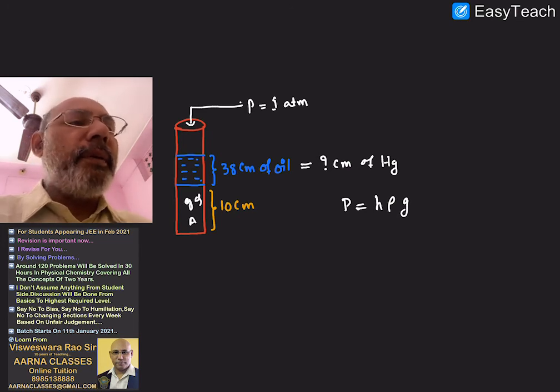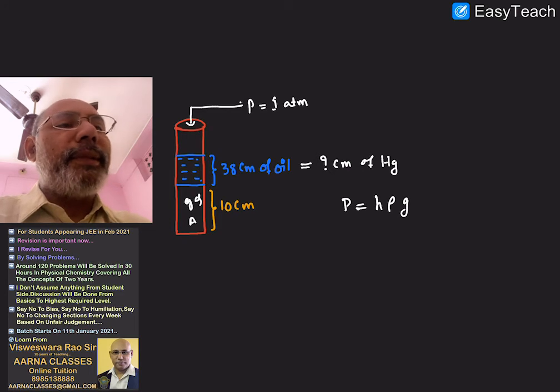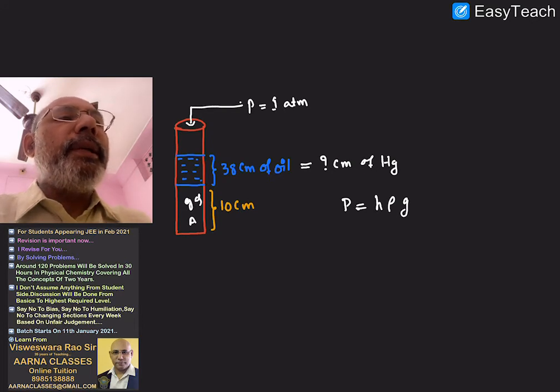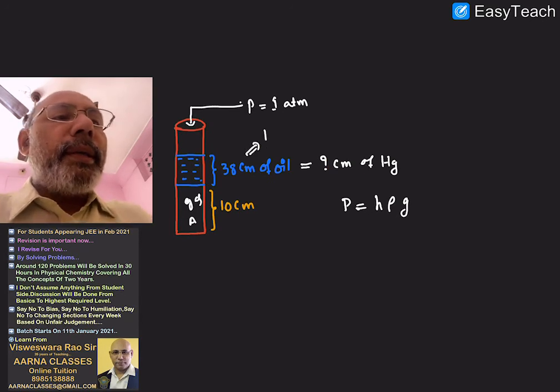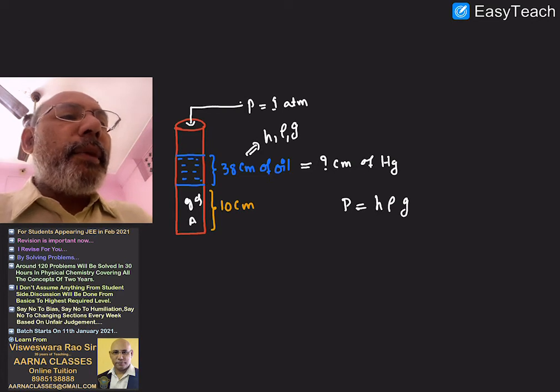For mercury, I take height of the mercury and density of the mercury. I just want to convert 38 centimeters into how many centimeters of mercury. So for oil it is H1 rho 1 G, and for mercury it is H2 rho 2 G.